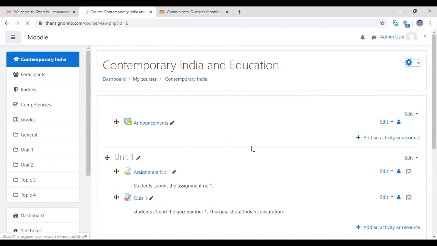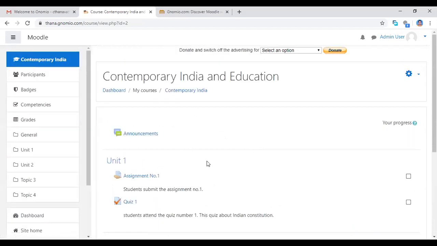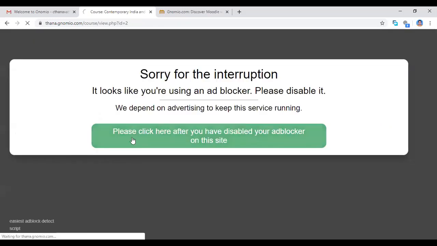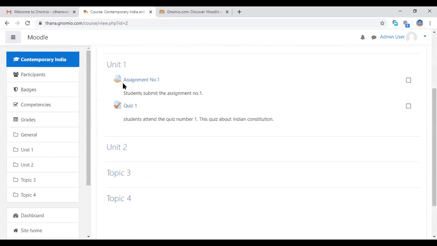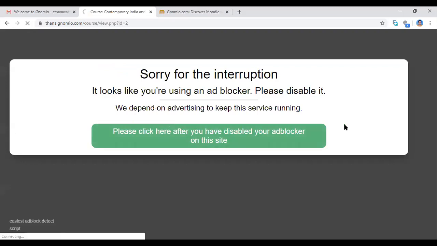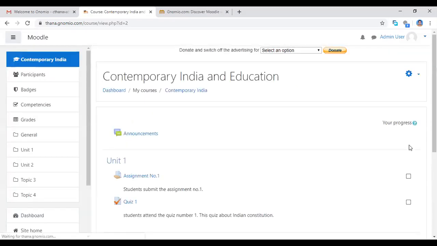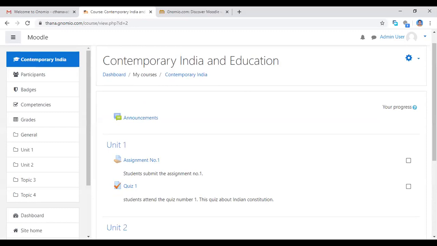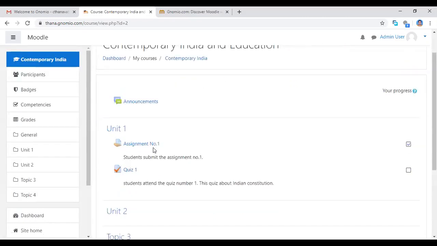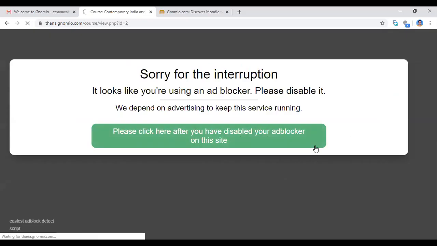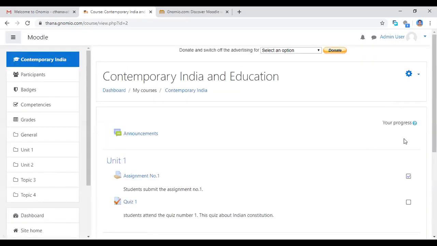See the changes here. All the editing buttons are removed, so now you can't edit the courses or add anything. See the page. If you complete assignment 1, see the progress: this button will be automatically clicked, so this will be applied. We can know that the student has completed quiz 1 and assignment 1, or that quiz 1 is not completed. We can monitor the progress of the students.